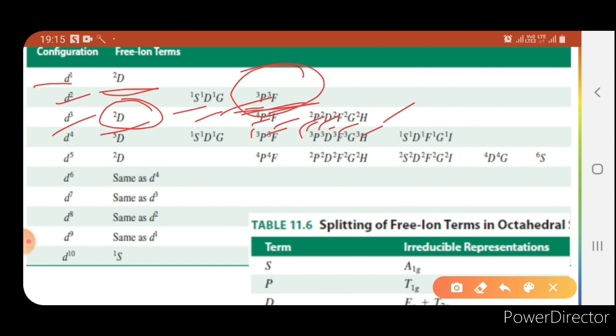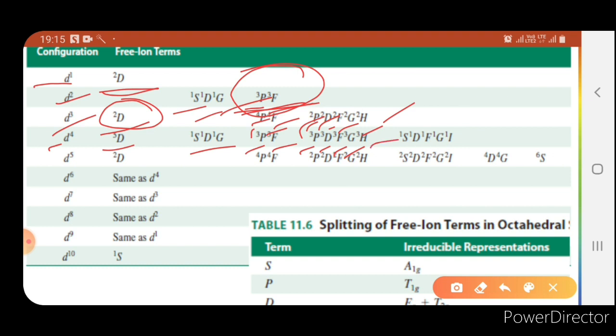You can easily find the ground term symbol by arranging the electrons according to Hund, Pauli and Aufbau principles. Similarly, for d4 configuration, it is 5D, 3P, 3F, 3D, 3G, 3H, 1S, 1D, 1G and so on.